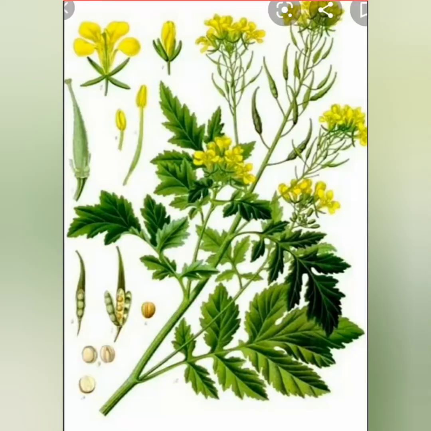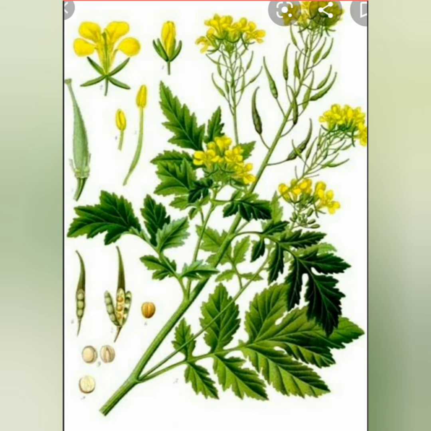So now coming to the botanical characteristics of the mustard crop plant. These rape and mustard plants, they are usually slender and erect. You can see this stem. They are slender, they are erect, and also they have many branches. Usually branched annual herbs which attain a height of about 0.6 to 1.5 meters.